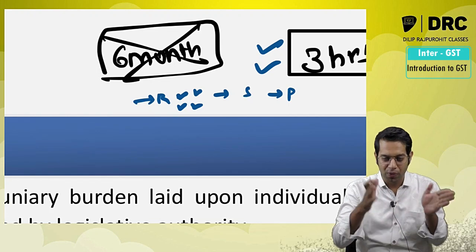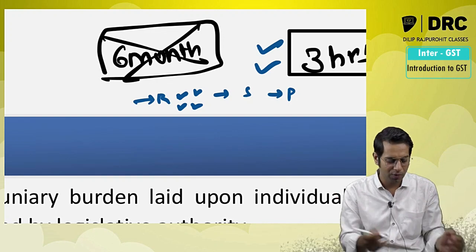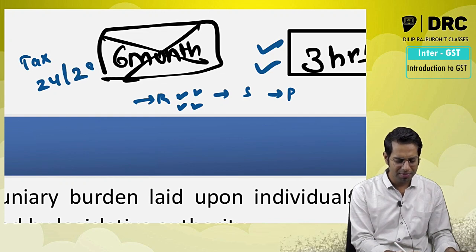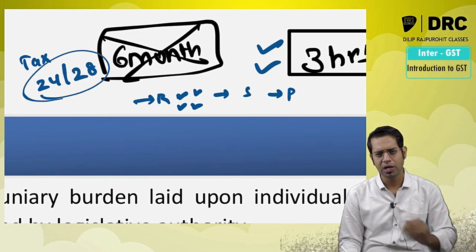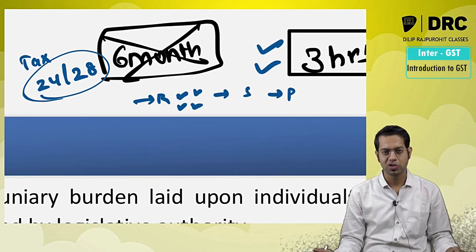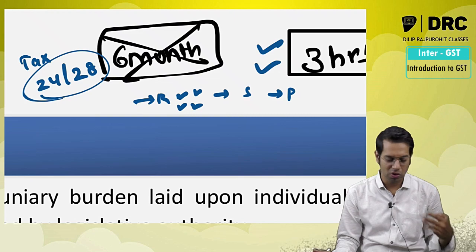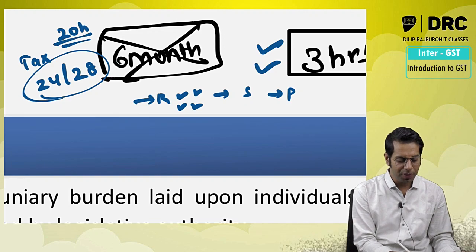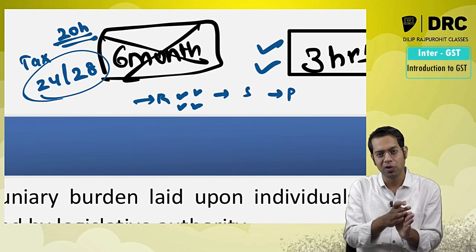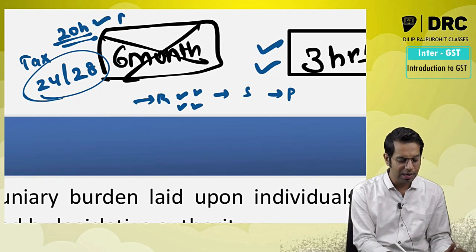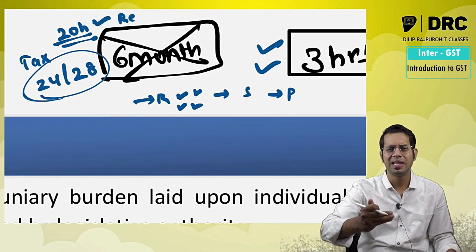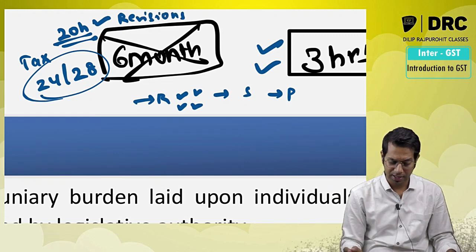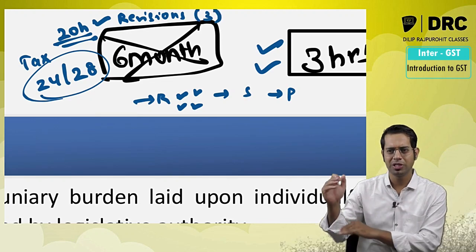Say you would have studied all the different chapters one time. When we talk about taxation, there are around 24 to 28 topics, I think. So there are totally 28 topics. Now if you have studied all the 28 topics one time, it is not going to serve any purpose. But if out of these 28 topics you have studied 20 topics completely, and if you have revised these 20 topics on a repeated basis at least 3 times, then the chances of you clearing the exam with exemption are very high. So you will clear the examination with exemption. This is not only for this paper, other papers also.